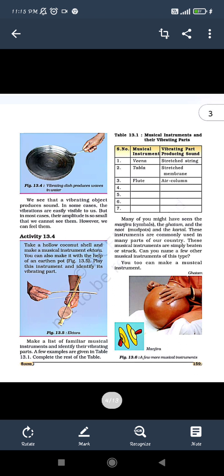Similarly, sound is produced when we strike an object or we try to vibrate an object. So here see an example, that is figure 13.4. It is a vibrating dish producing waves in water. What that means is, if you are pouring some water in a plate, this dish, you can say any dish or a plate, you are trying to vibrate it. You just strike it with a pen, with a stick or with a spoon. What will happen is that the object gets vibrated, and the liquid that is kept in the plate also gets vibrated and it will produce some waves.